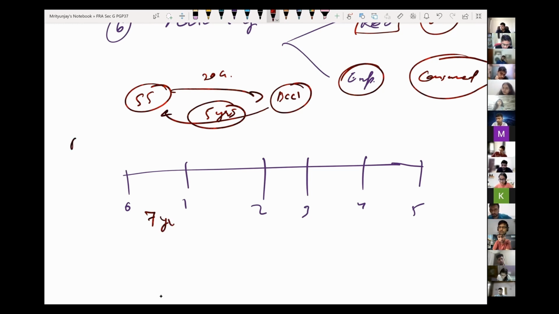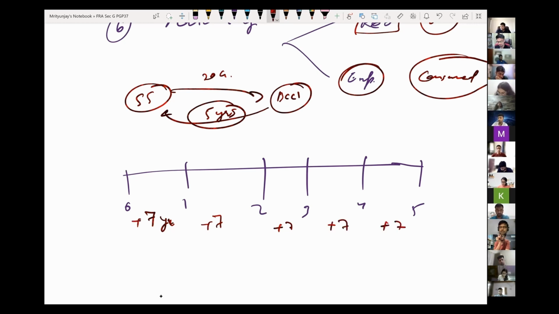Everybody understands the meaning of the word revenue? Fortunately, this has the dictionary meaning. Revenue means whatever money you receive, so whether in finance or in day-to-day life, we have the same meaning. So you have received 7 crore rupees in the first year. Just for argument's sake and convenience, let us assume that every year you kept receiving the same amount in revenue. It could be different, but I am assuming the same. So 7 crore in this year, 7 crore in this year, 7 crore in this year, and 7 crore in this year.